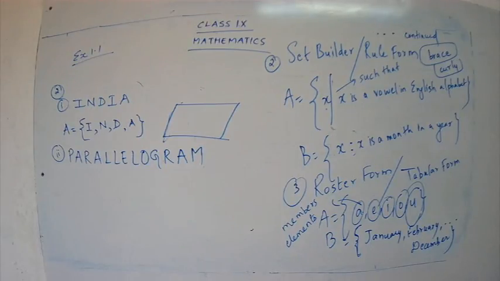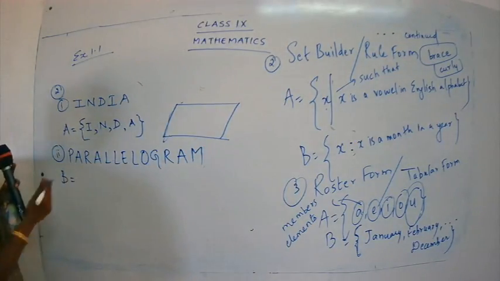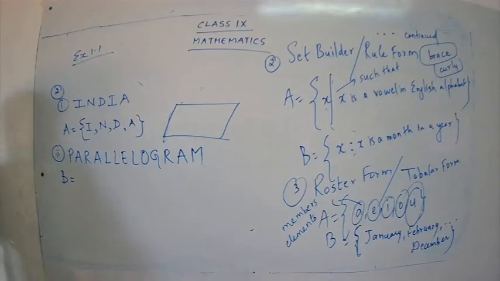Okay, so now what are we going to do? We are going to write the set of letters in roster form. So let's see how we are going to do it. Here I give a name, B. It's your choice. I have already told you that giving a name to a set is your choice.